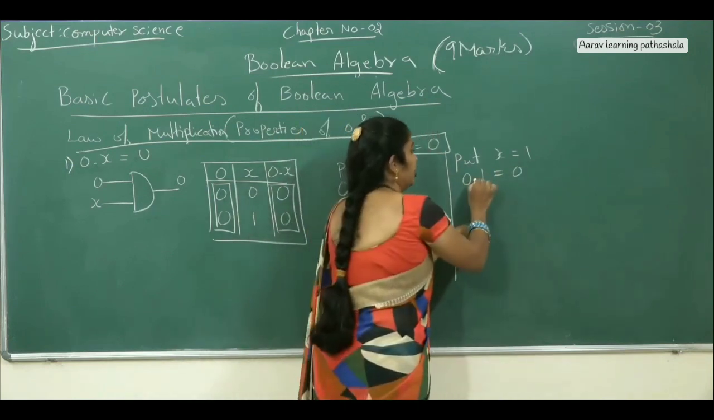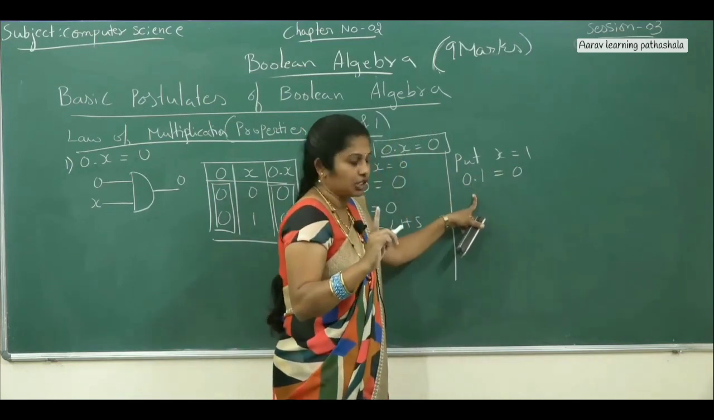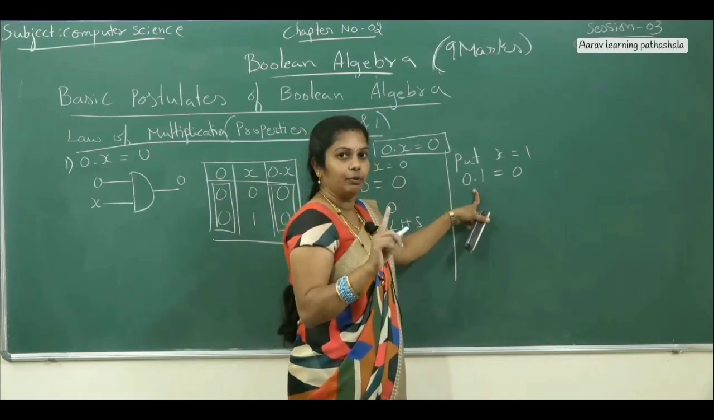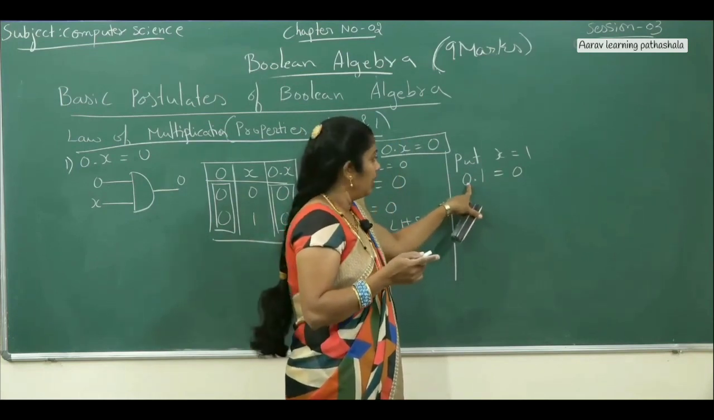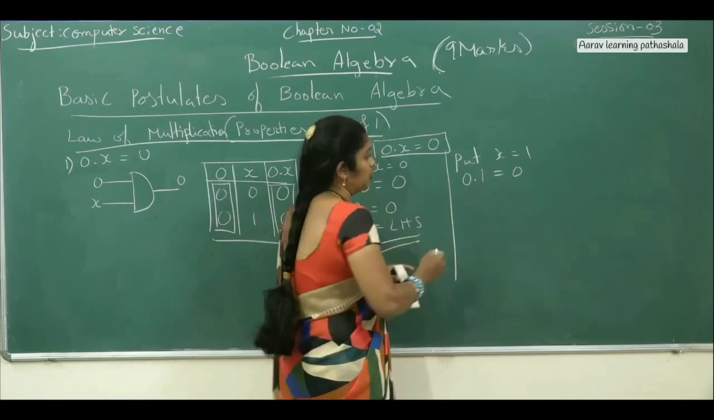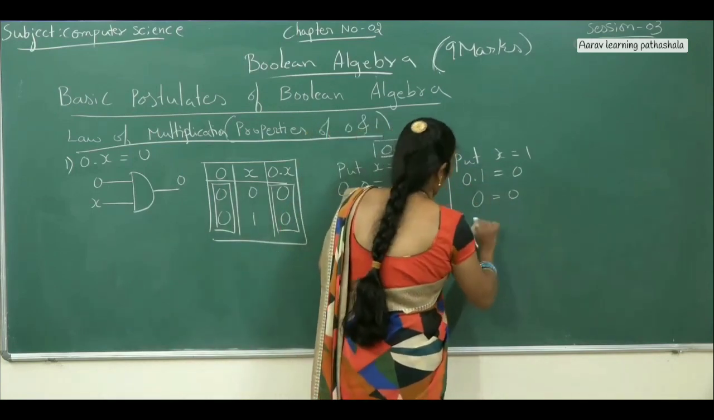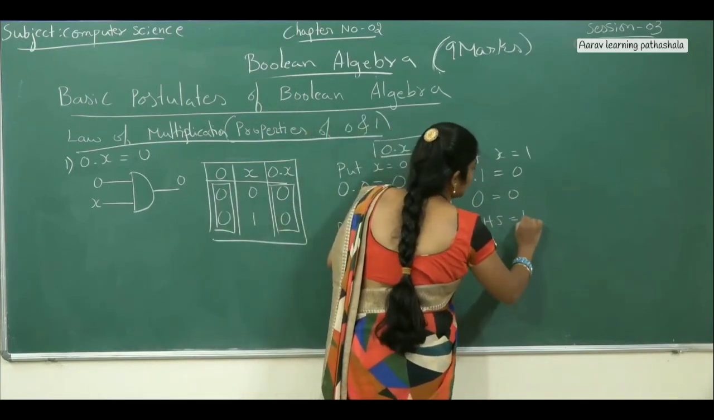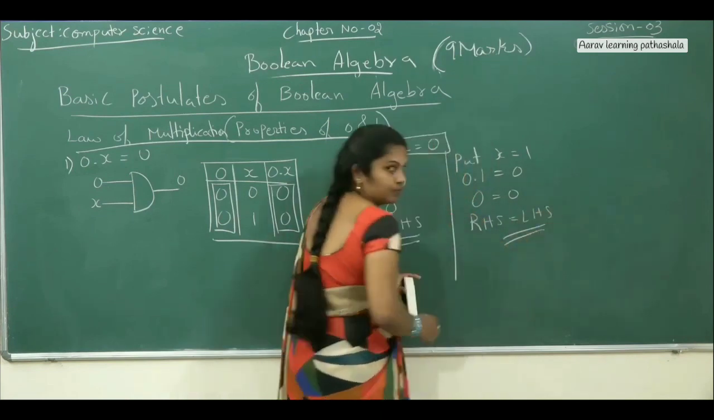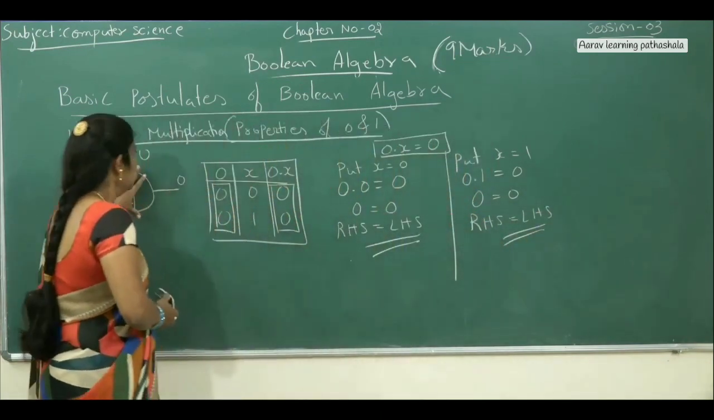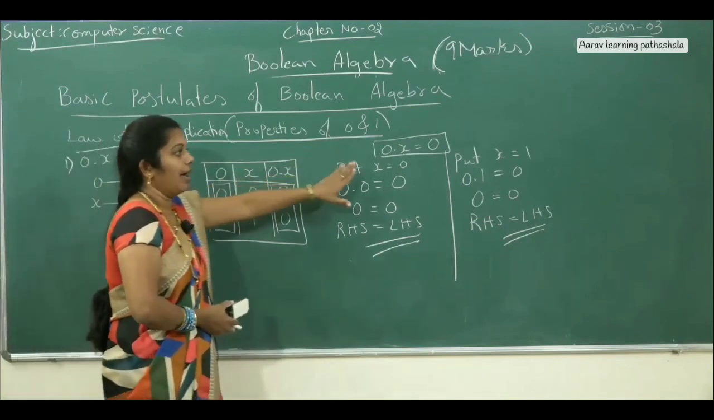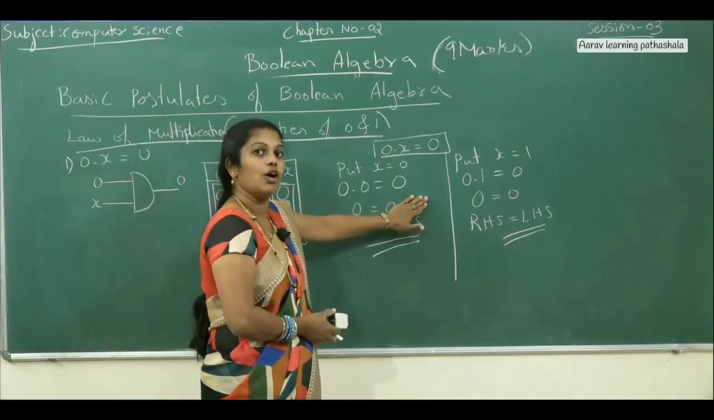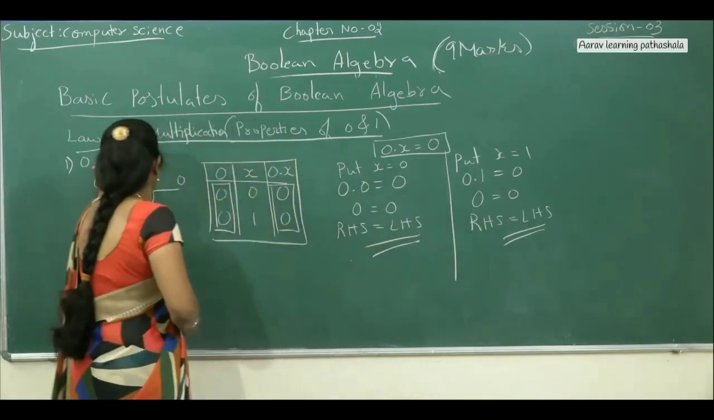Already you know that into means dot. Dot means nothing but multiplication. In the multiplication case, only if all the inputs are true does the output become true. Here 1 is true and the other is false. Then the output becomes 0 equals 0. Right hand side value equals left hand side value. Now is it clear? This is the symbol, the truth table, and we solved the expression using the algebraic method. This is the first one.